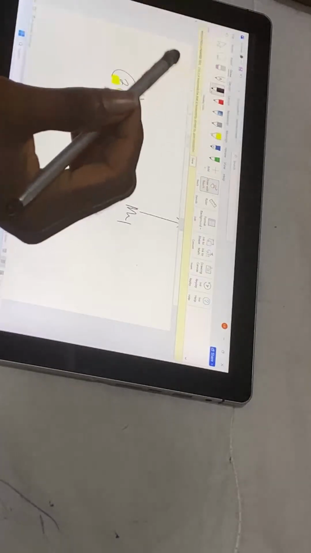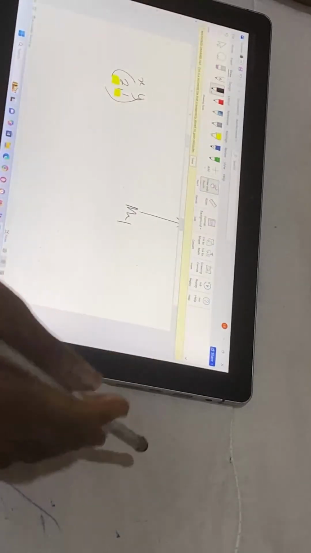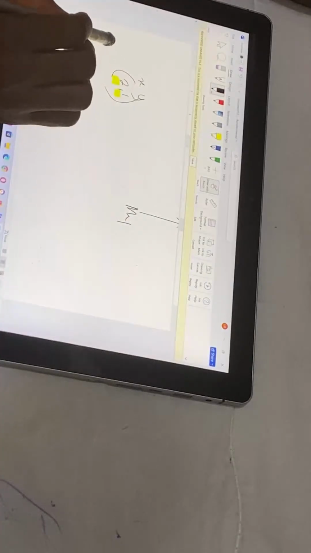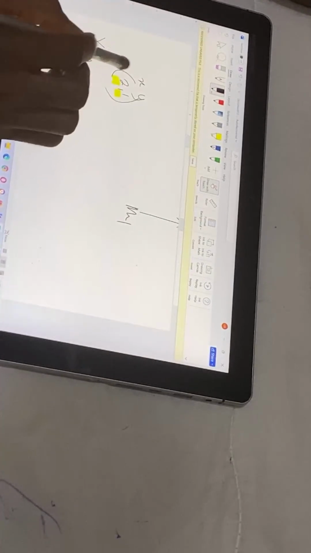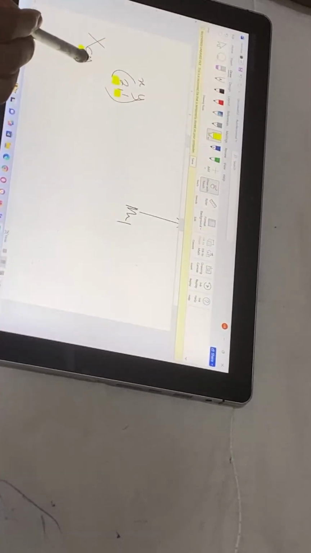So if you're asked to find the center of mass in a coordinate, the formula is this: x center of mass. This CM you are seeing here is called center of mass.